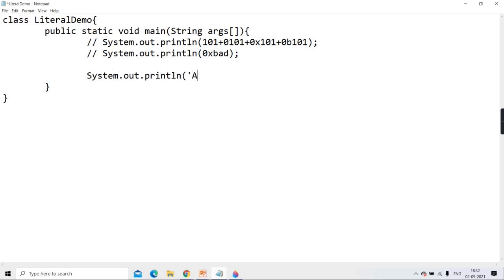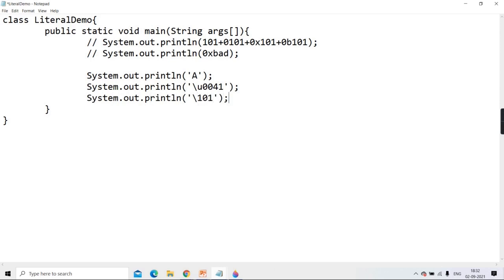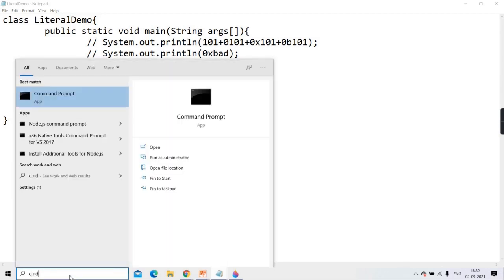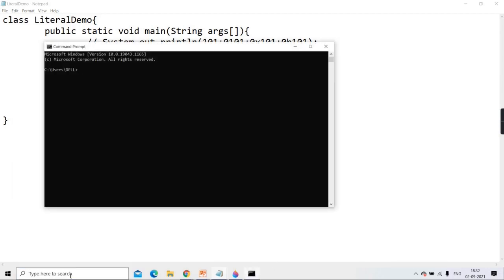See here, System.out.println, normally I am writing. But if I write System.out.println and \u0041, will it also display A only? And System.out.println \101, which I'm coming to on the next slide. Okay, and I run this. Will all three display A only? What say, guys?